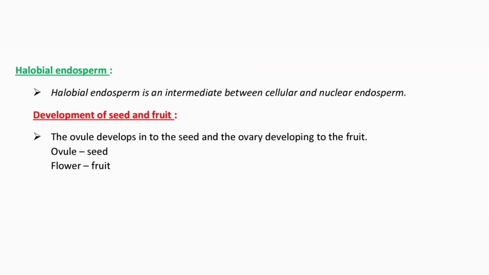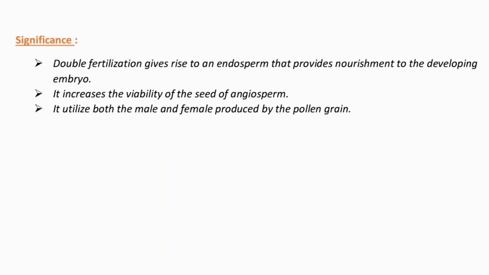Development of seed and fruit. The ovule develops into the seed and the ovary develops into the fruit. Ovule produces seed, flower produces fruit. Significance: double fertilization gives rise to an endosperm that provides nourishment to the developing embryo. It increases the viability of the seed of angiosperms. It utilizes both the male gametes produced by the pollen grain.